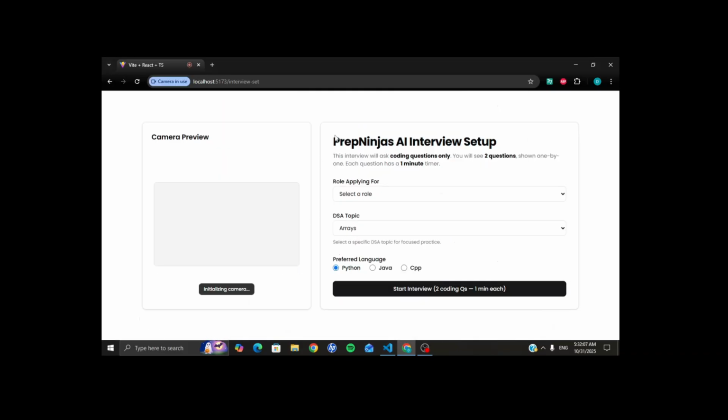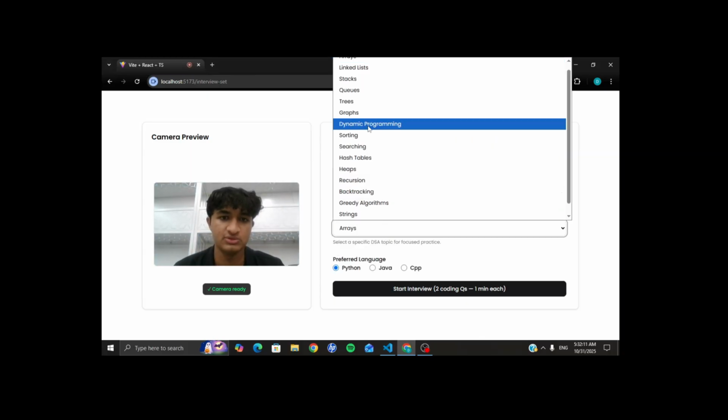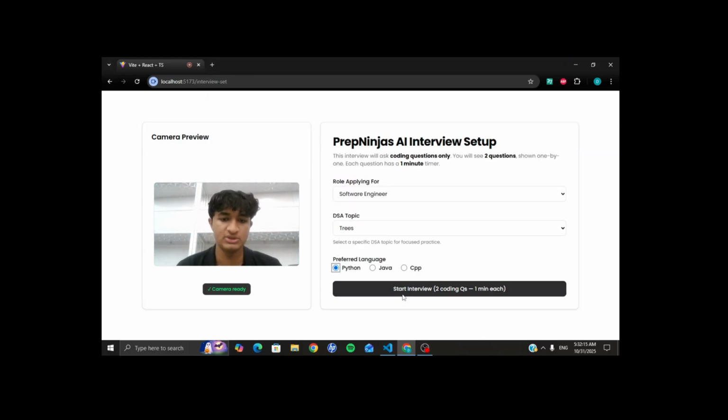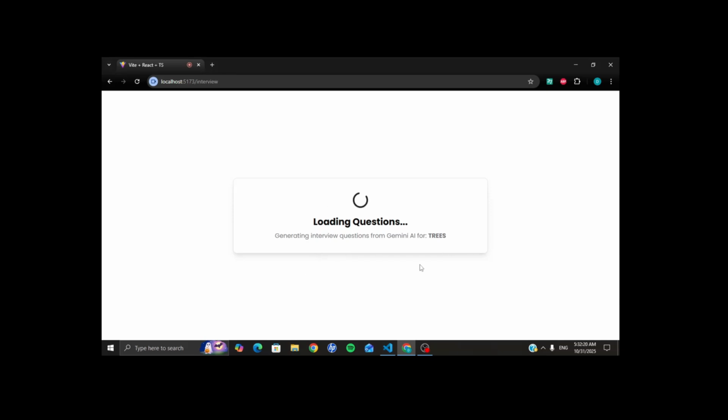The second section is the technical interview preparation. The person can see your video. You basically choose your topic, the role you're applying for, and your preferred programming language. Once you start the interview, based on the topic you chose, the prompt goes to Gemini, which then creates a question based on the topic you chose.